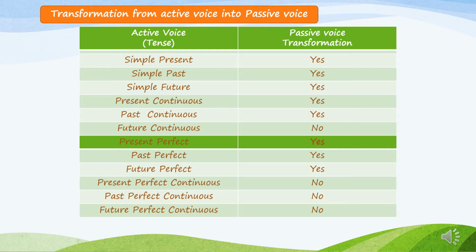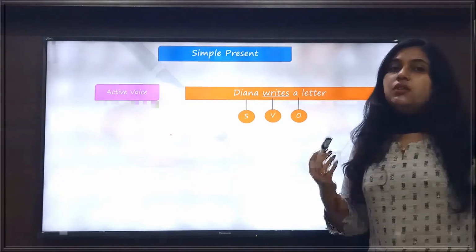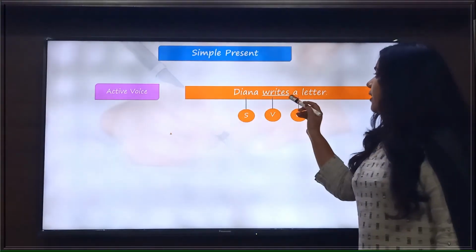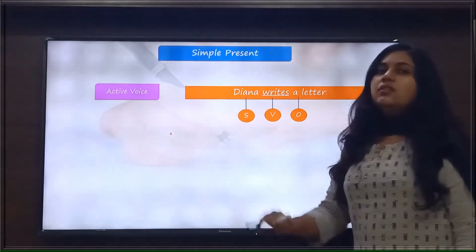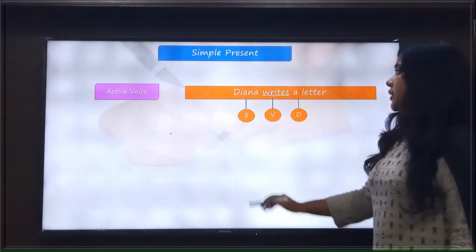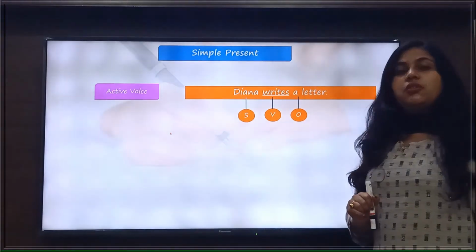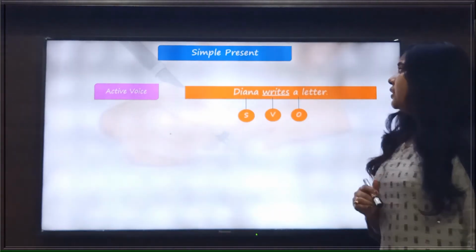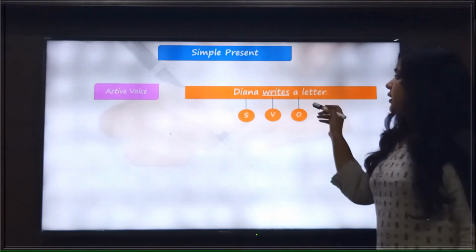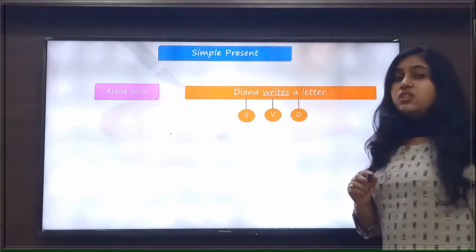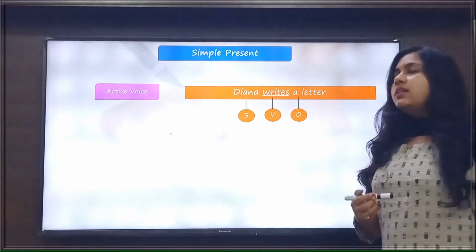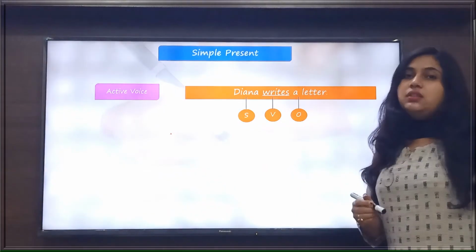And now we see the changes of the verb forms of simple present tense, simple past tense, and simple future tense in passive voice. Now look at the sentence here. The sentence is Dinah writes a letter. This sentence is in active voice. In this sentence, Dinah is the subject, writes is the verb, and a letter is the object of the sentence. Now look at the verb. The verb is writes, which is the first form of the verb. That means this sentence is in simple present tense.